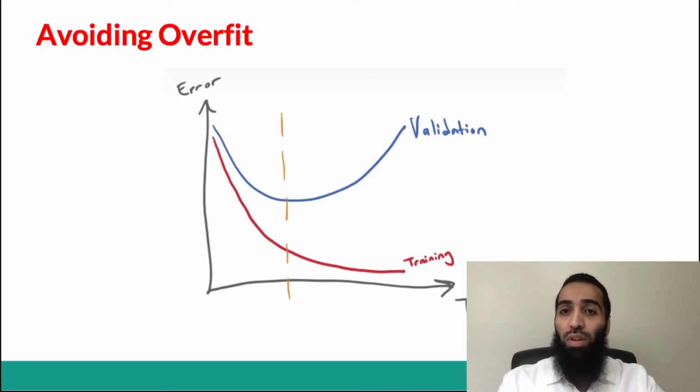We divided our data into 3 subsets: training, validation, and test set. We trained our model on the training set and then we evaluated it on the validation set. We used the validation set to measure how well a model generalized to unseen data.